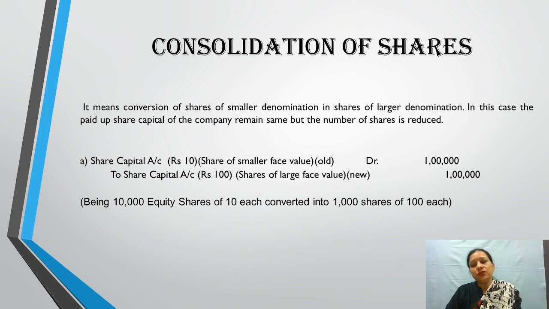Here, the amount of capital will remain same, that is 1 lakh, but the number of shares will reduce. So the entry will be share capital account of smaller denomination debited to share capital account of larger denomination credited. So old capital will be debited and new capital will be credited.